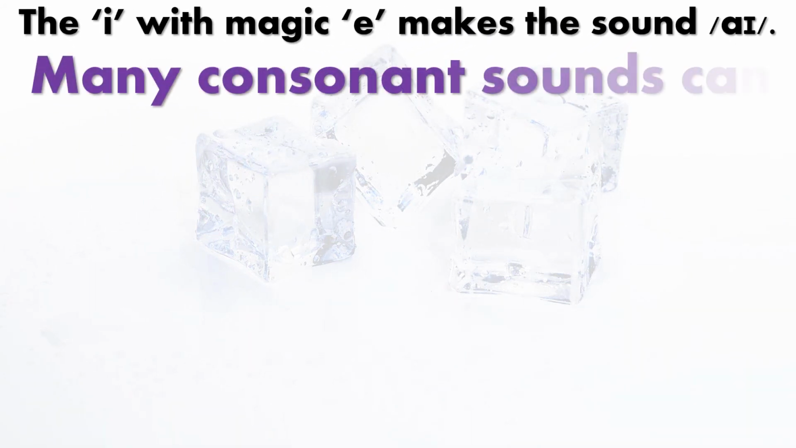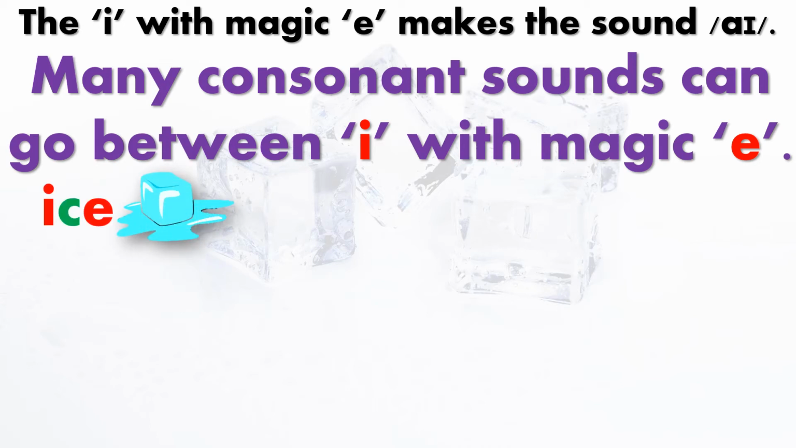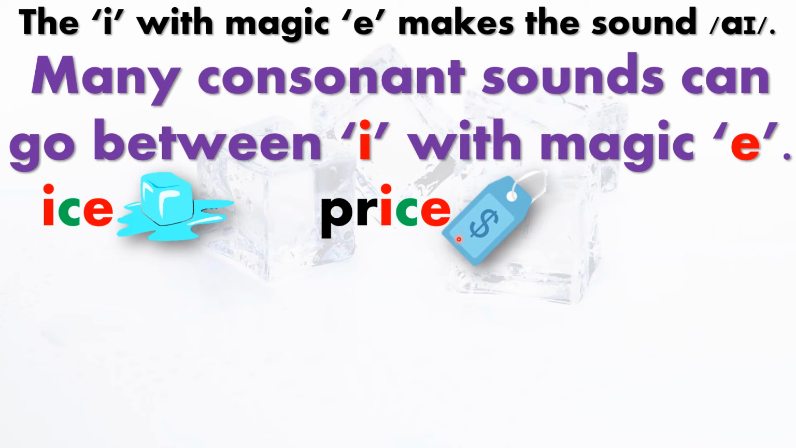Many consonant sounds can go between I with magic E. Here are some examples. Here we have ice. C is between I and magic E. And this is a word. It makes the word ice, what you put in your drink to make it cold. Also with ICE, we have price. And another word, nice.